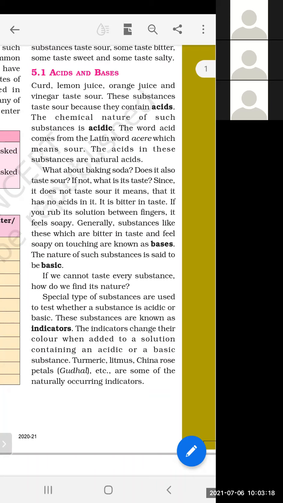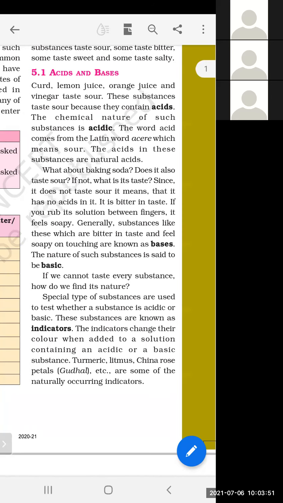Yes, they will change their color. When we add an indicator into an acidic solution, it will change its color into a different color. When we add this substance into a basic solution, they will change their color in a different manner. So on the basis of this color changing ability, we can tell whether the given substance is acidic or basic. Indicator, as the name suggests, it will indicate, what will it indicate?